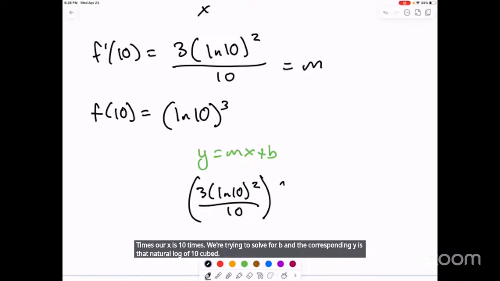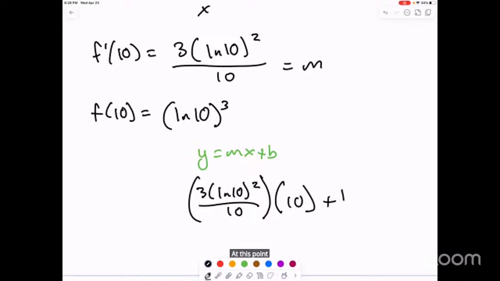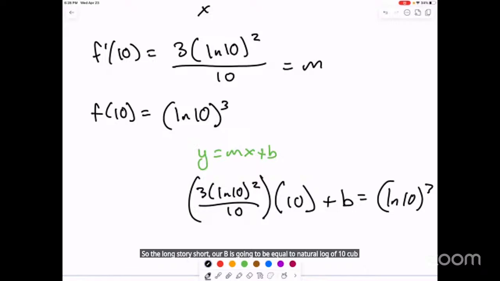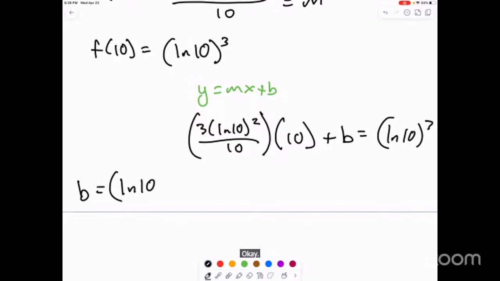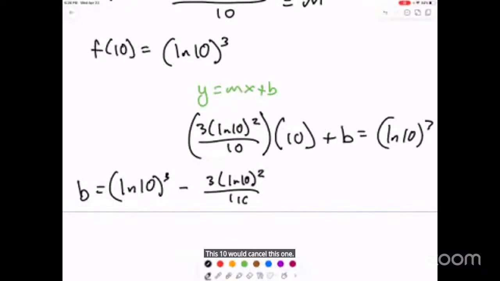At this point, we have one equation, one unknown, so we can solve. The long story short, our b is going to be equal to the natural log of 10 cubed minus 3 times the natural log of 10 quantity squared over 10. I guess we can cancel those 10s, this 10 would cancel this one. So then our b should be equal to that.